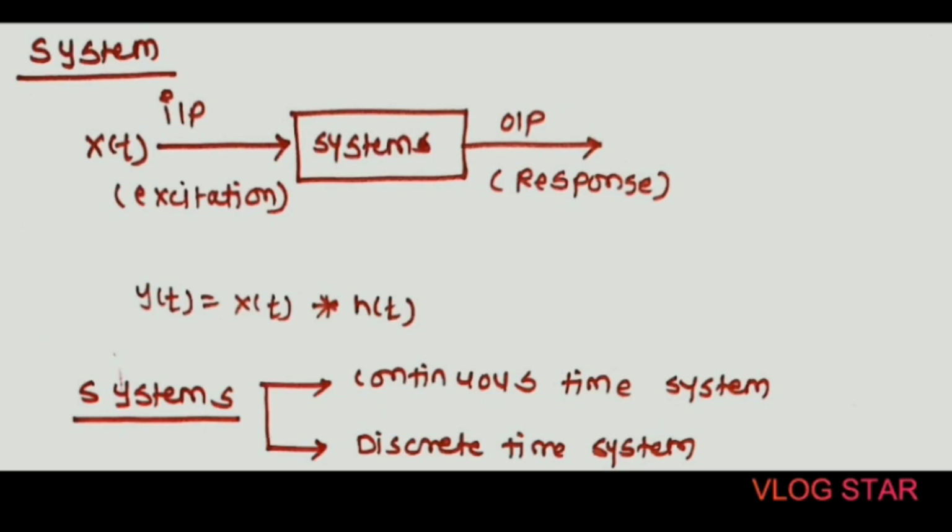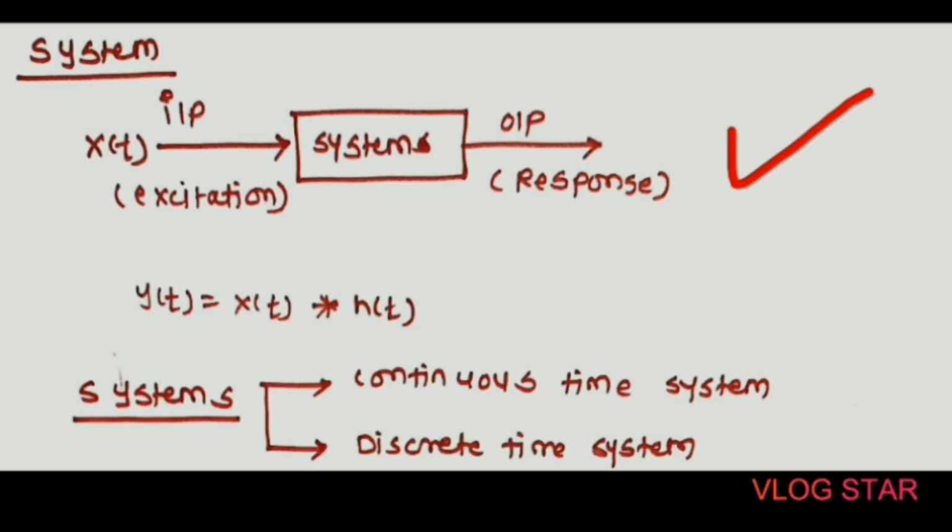A system is defined as an entity that manipulates one or more signals to accomplish a function, thereby producing new signals. That means x of t is the input signal and the system will work on that input signal and produce the new output. The block diagram representation of a system is as shown in this figure.